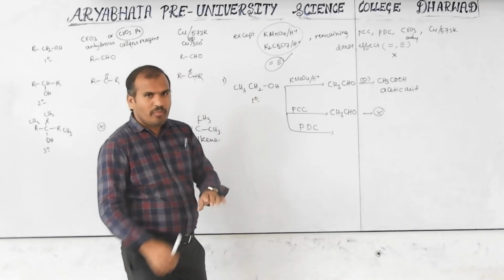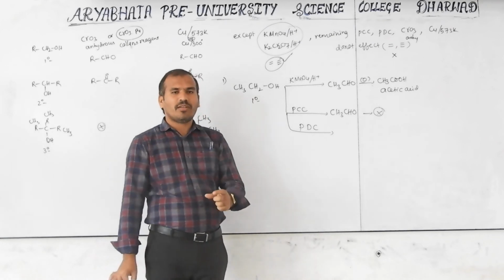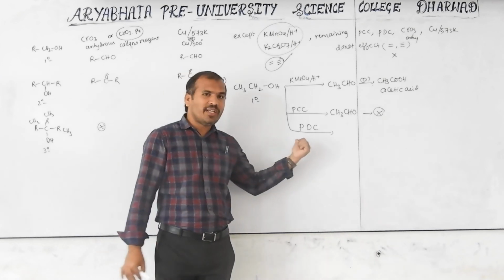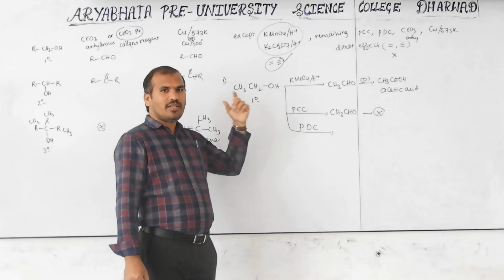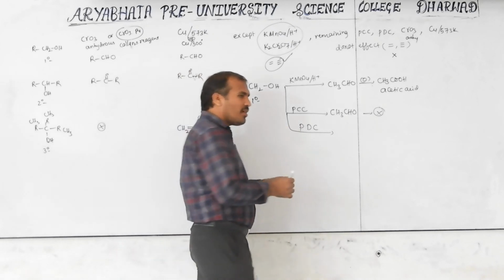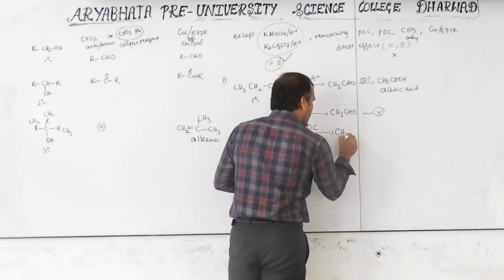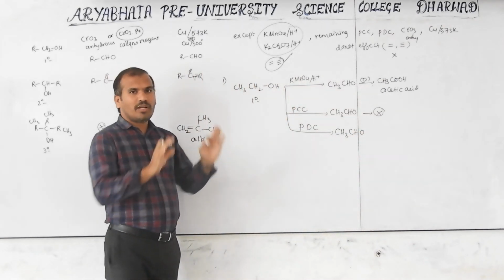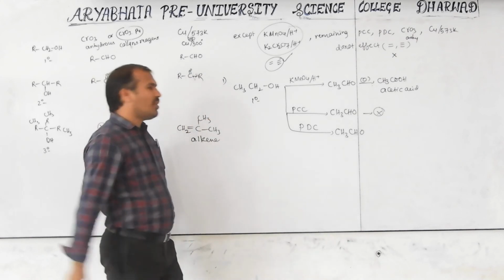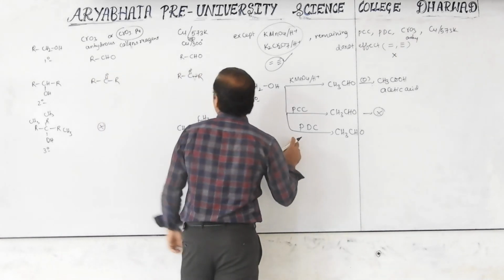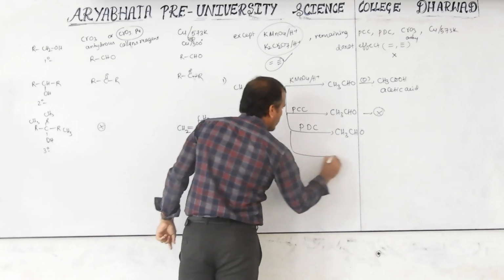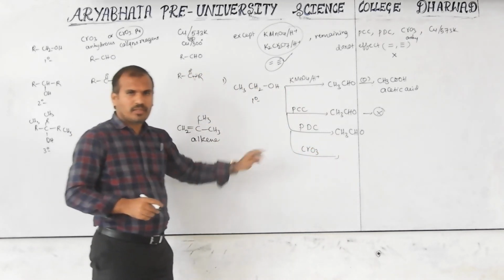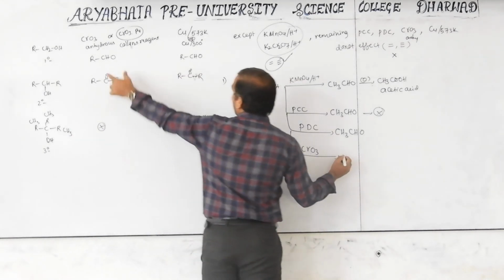In your textbook it may be given as an index question asking the formula of PDC or PCC, so that is important. PDC also gives controlled oxidation, giving CH3CHO. First the table, later one more example. After this, what is the reagent? CrO3. Always they will not write anhydrous; you have to understand this. Then this also gives which one? Aldehyde.